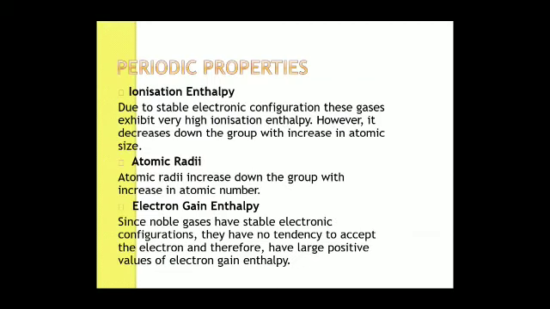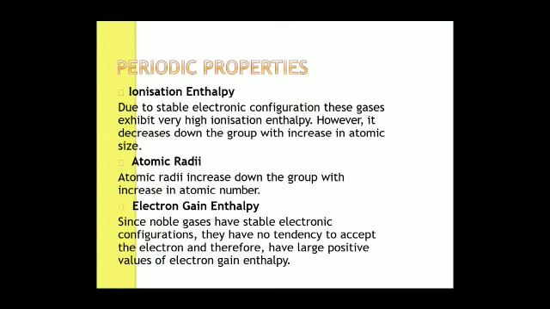What are the periodic properties? Number 1, ionization enthalpy. Due to stable electronic configuration, these gases exhibit very high ionization enthalpy. However, it decreases down the group with increase in atomic size, because as the size increases, ionization enthalpy decreases. They have an inverse relation.